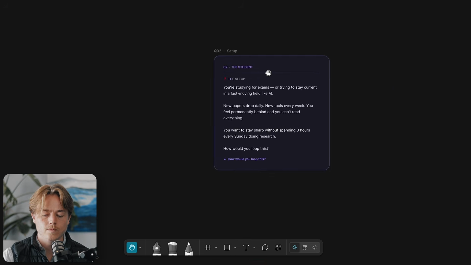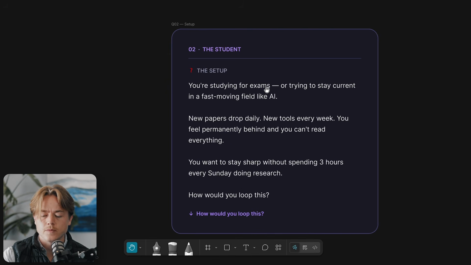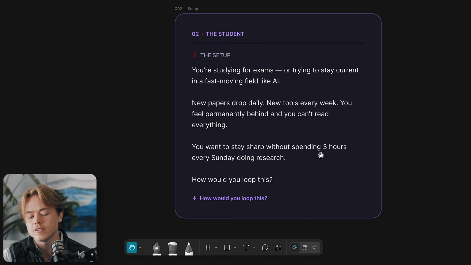Cool. Number 2, you're a student. You're studying for exams. You're trying to stay current in a fast-moving field like AI. New papers drop daily, new tools every week. You feel behind. You can't read everything. So you want to stay sharp without spending 3 hours every Sunday doing research. How would you loop this? I'll give you a second to think.